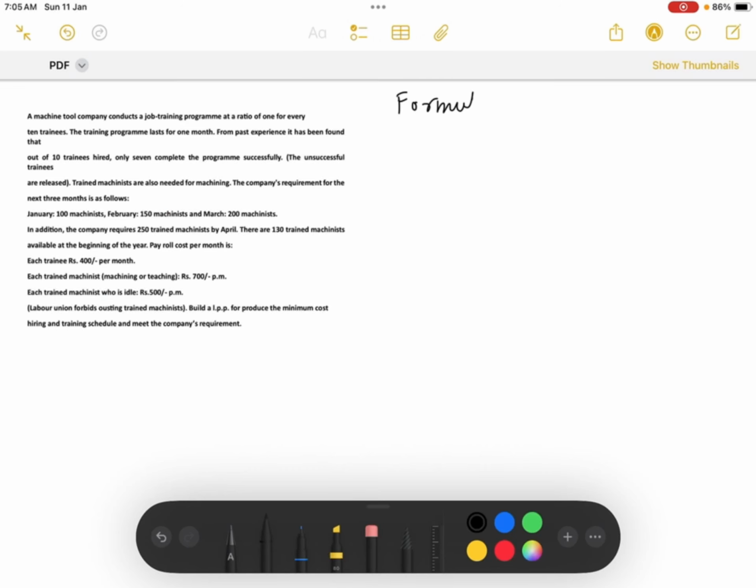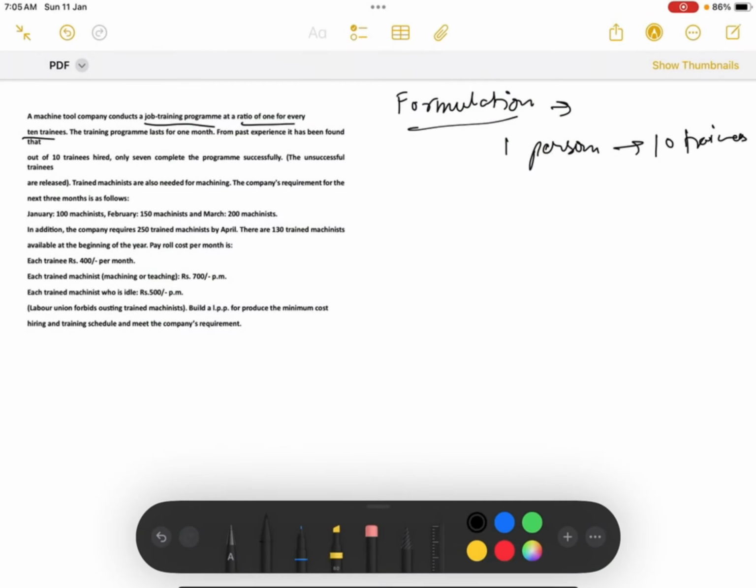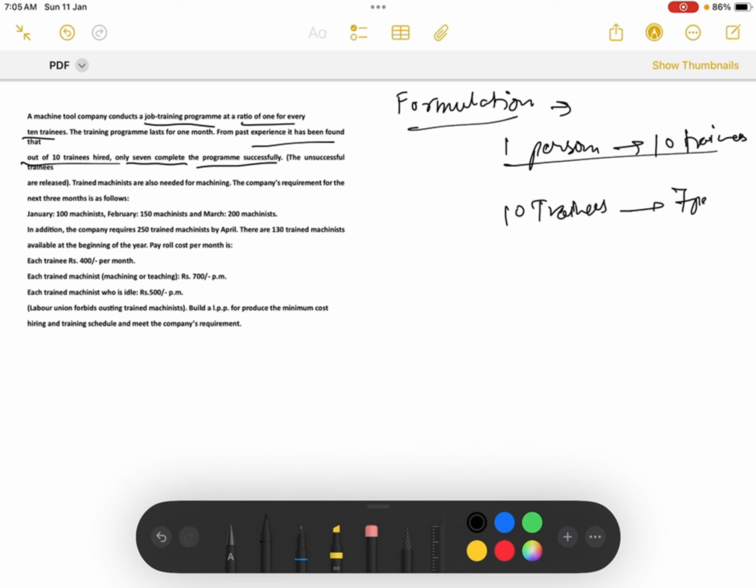So this formulation is complex, so let us understand what is going on in this question. There is a machine tool company that conducts a job training program at a ratio of 1 for every 10 trainees. So that means if one person trains, he will train 10 trainees. Keep that in mind, it will come in use further. From past experience, it has been found that out of 10 trainees hired, only 7 complete the program successfully. Okay, so 10 trainees are taught and only 7 pass.